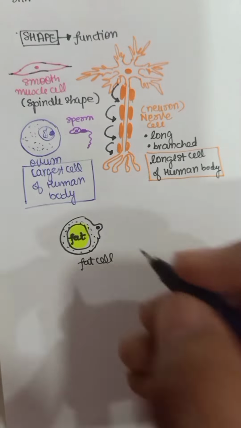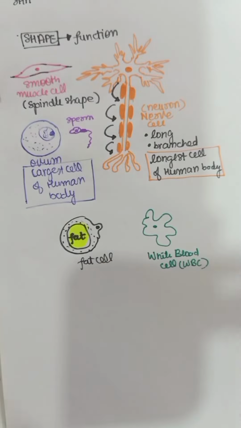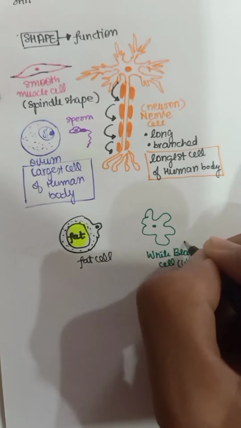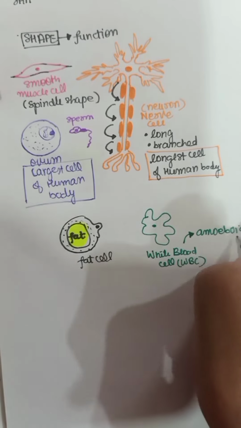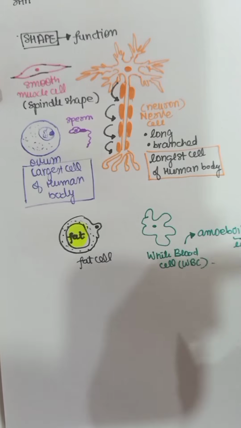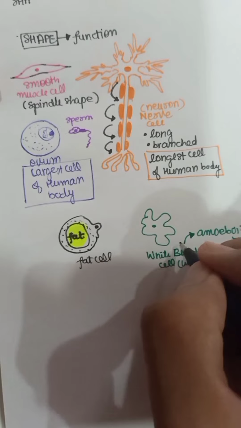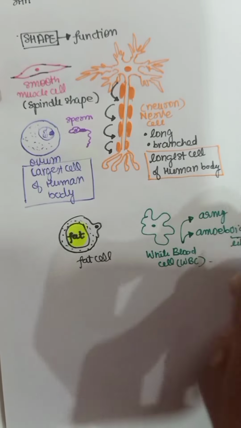So the next cell we are going to talk about is WBC. So WBC has an amoeboid shape. Oid means like, so it has an amoeba-like shape, means it has an irregular shape. Why is the shape irregular? For your information, let me tell you, these are the army of your body.